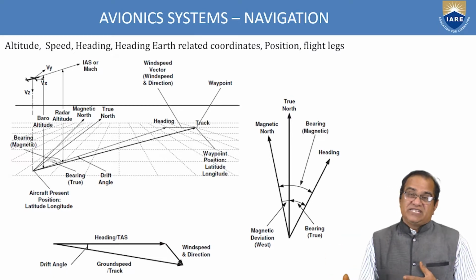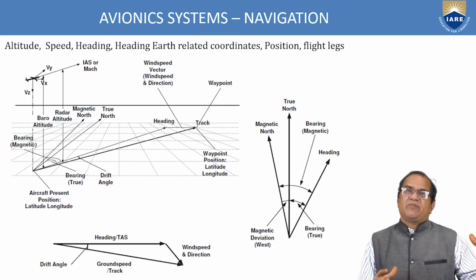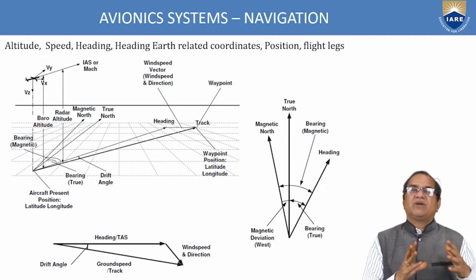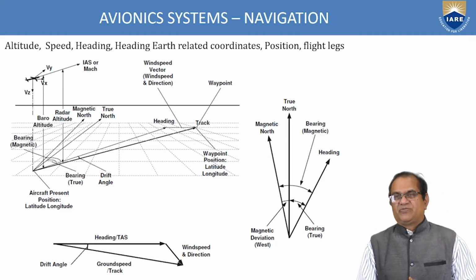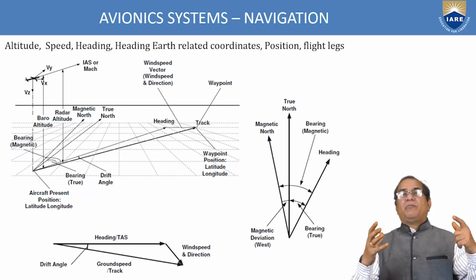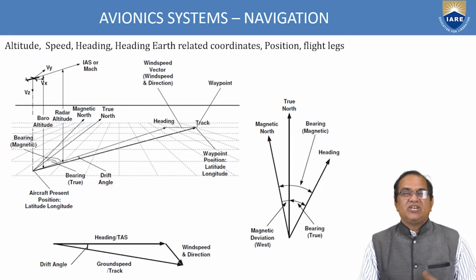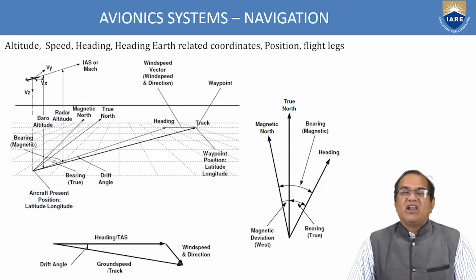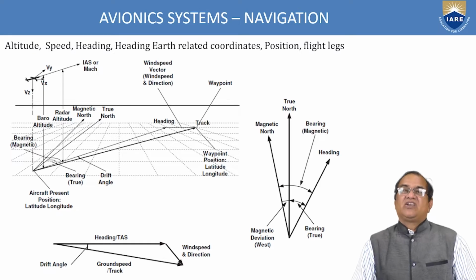So ATC people have to talk from the pilot's perspective, and the engineer also has to think from the pilot's perspective. We all have to operate in one zone, that is called the body axis system. But you know that Newton's laws are not applicable on the body axis system. They always act on the inertial reference frame, that is the earth axis system.